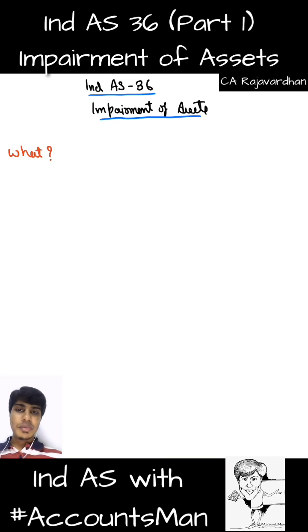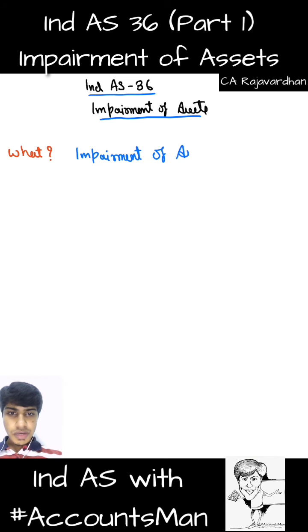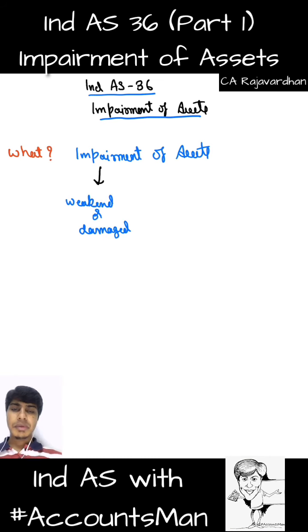So what exactly do we mean by impairment of assets? The name itself says it is impairment of assets. Going by the word impairment, the dictionary meaning is weakened, or we can say damaged. When you say something is impaired, it means that it is weakened or it is damaged. Its utility has come down, its value has come down. So that is what we mean by impairment.